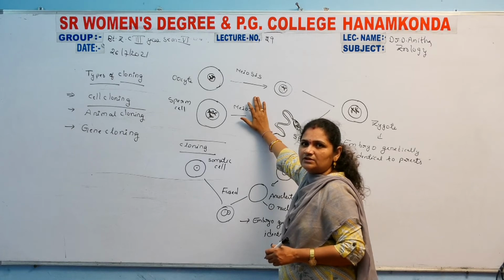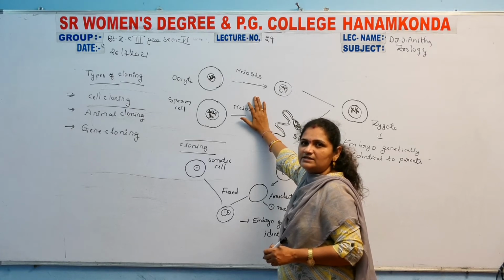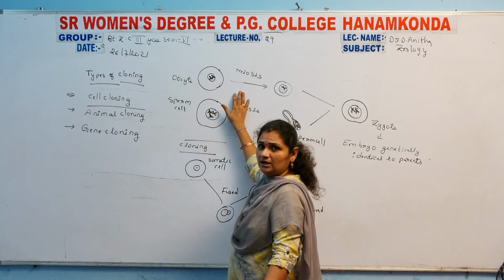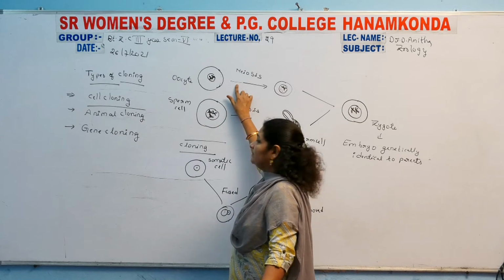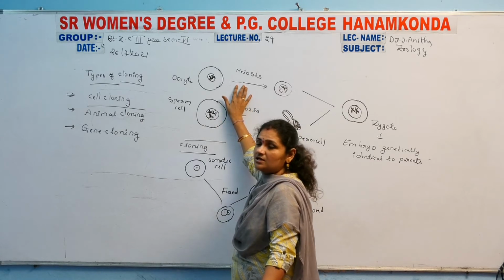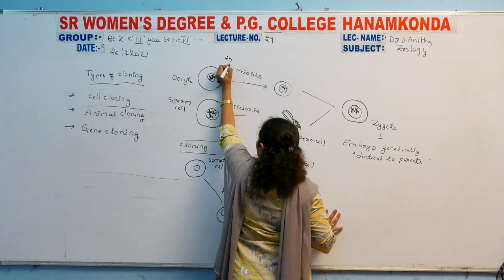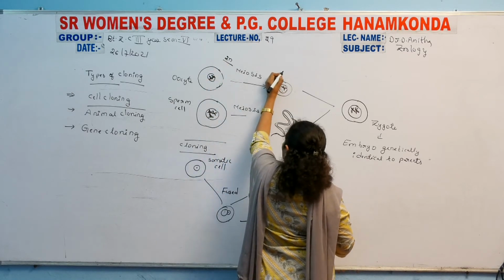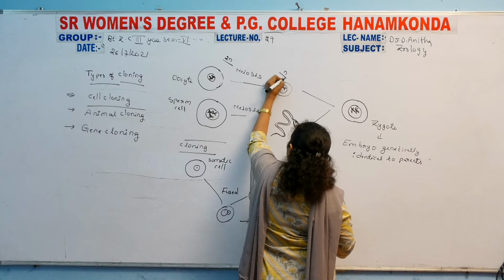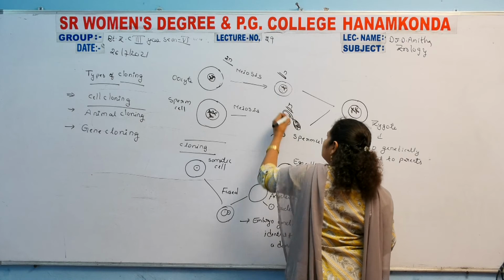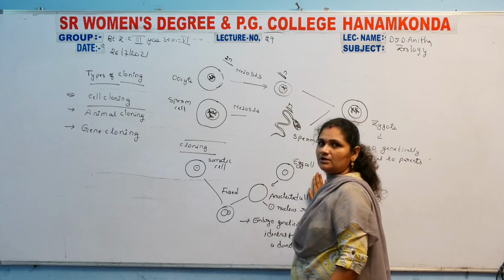The oocytes are further converted into a single ovum. Before conversion into a single ovum, the meiotic division takes place on the oocyte. Before the meiotic division, the oocyte is in the 2n condition. After the meiotic division, the n number is formed. The ovum bears n chromosomes, and the sperm cell also bears n chromosomes.